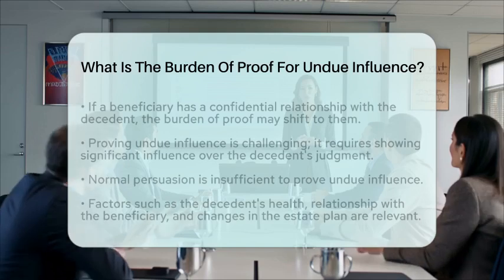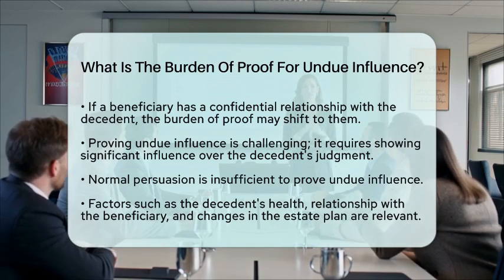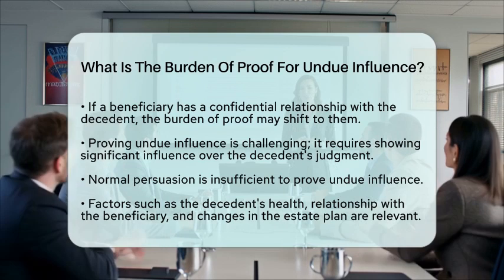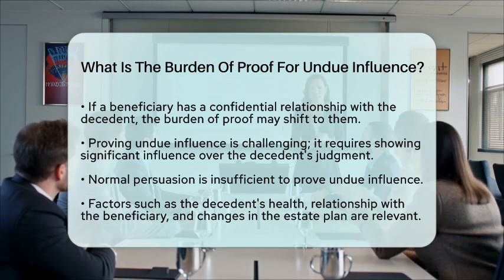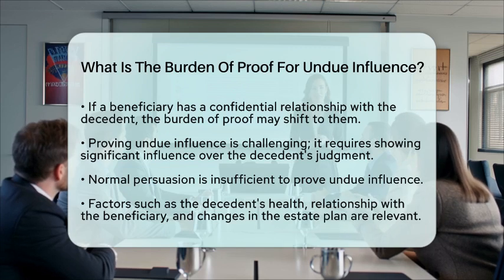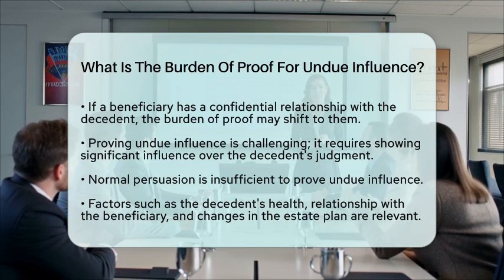The influence must be shown to be significant enough to override the decedent's independent judgment. It is not enough to merely show that the decedent was persuaded in a normal way. Factors like the decedent's mental and physical health, the nature of their relationship with the beneficiary, and the extent of changes in the estate plan are all relevant when assessing whether undue influence occurred.